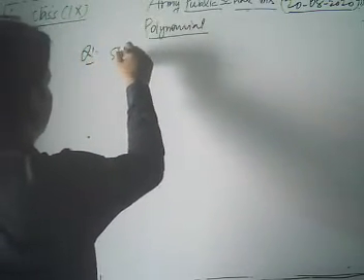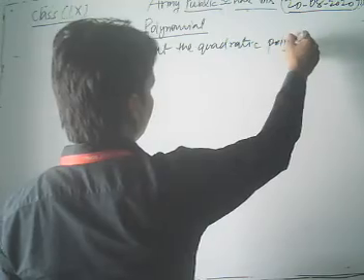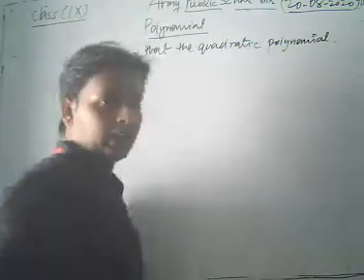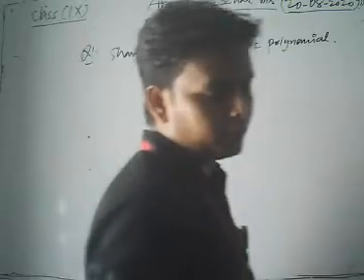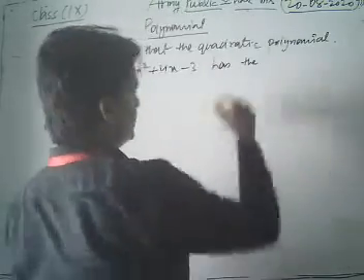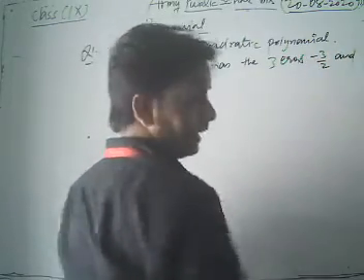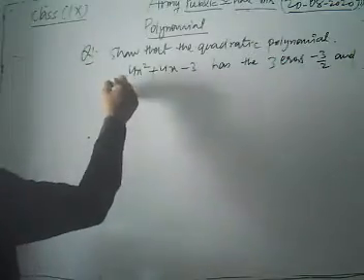Show that the quadratic polynomial 4x square plus 4x minus 3 has the zeros minus 3 by 2 and 1 by 2.